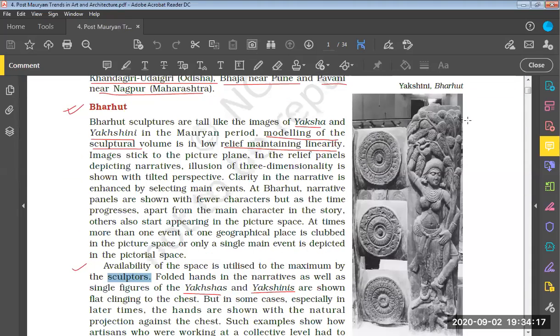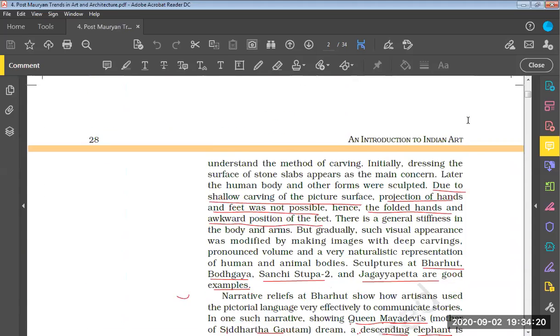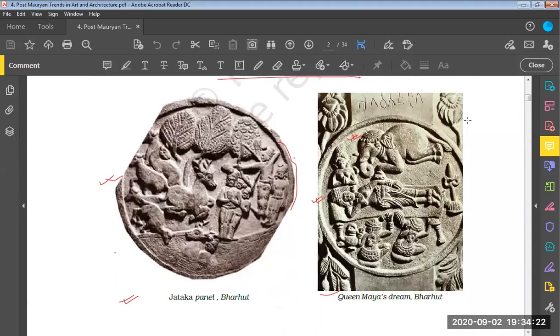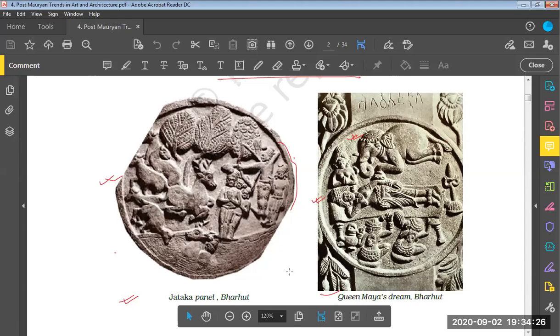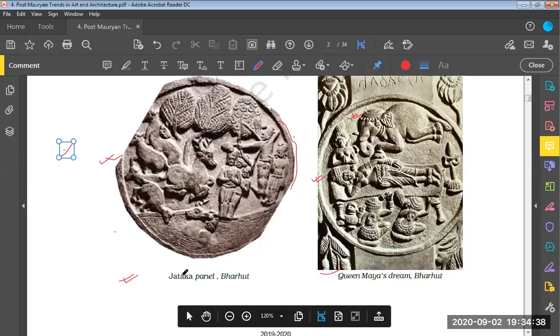Now let us talk about the next image. We are going to go quickly from one image to another. Now this is a Jataka panel. Okay, this particular image I am discussing. It is a Jataka panel at Bharhat.